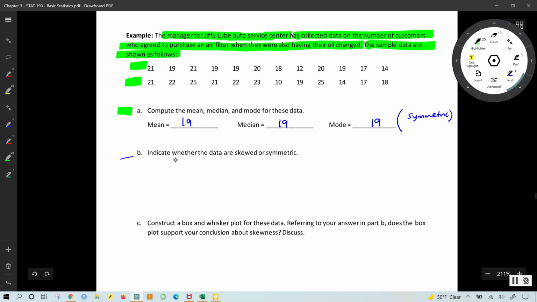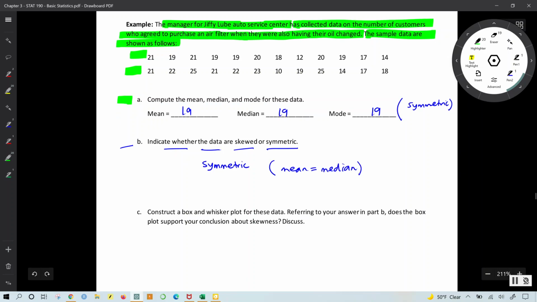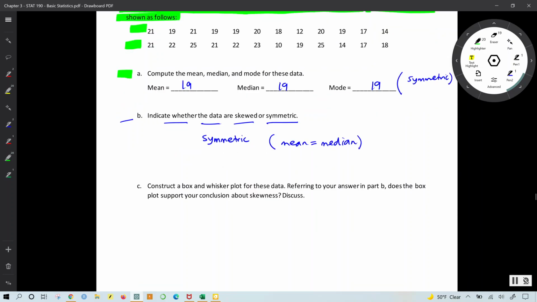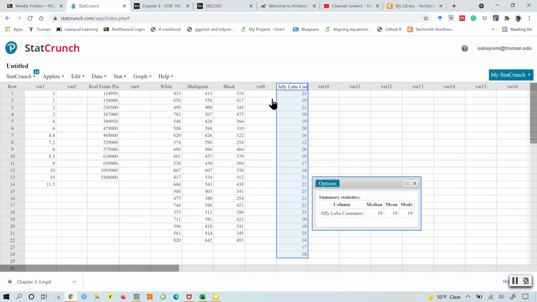On the second question, we have to indicate whether the data are skewed or symmetric. Definitely symmetric. And why is that? The mean is equal to the median. This is a behavior of the symmetric distribution. We would like to construct a box and whisker plot for this data. So let's see if we compute a box and whisker plot.